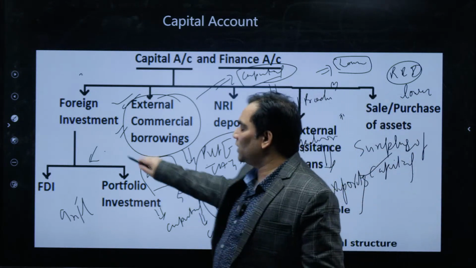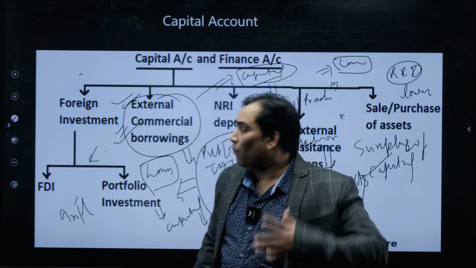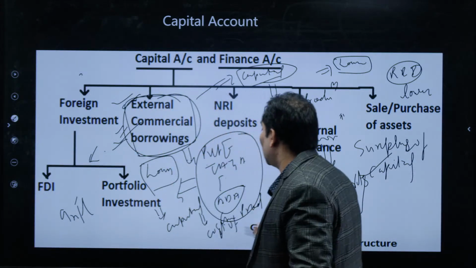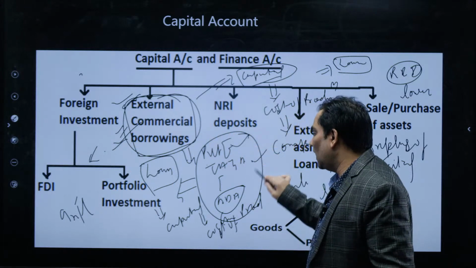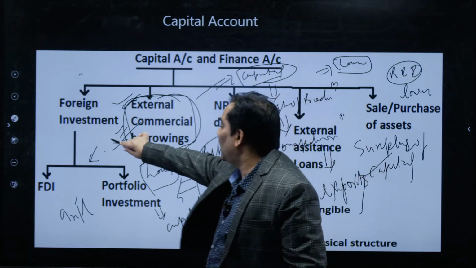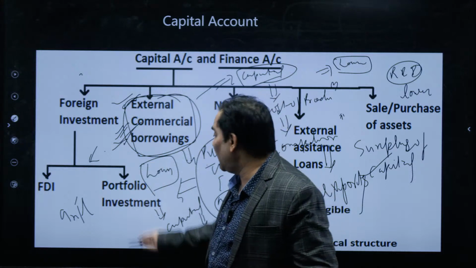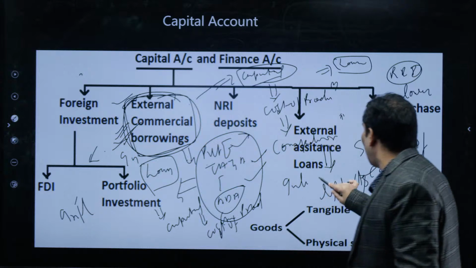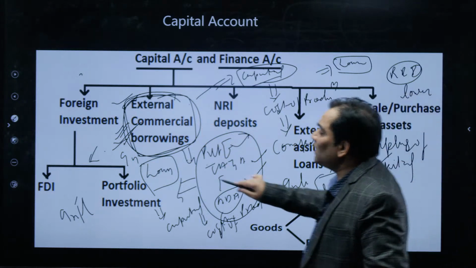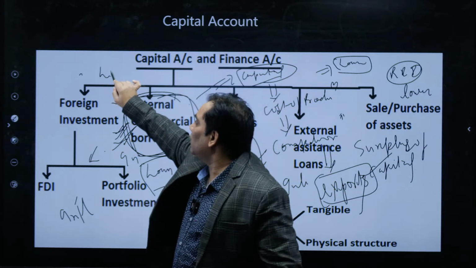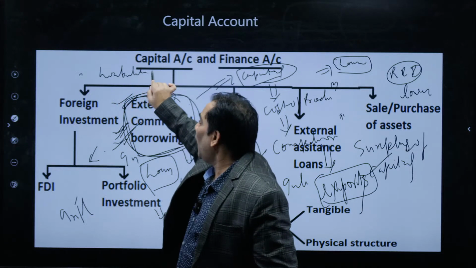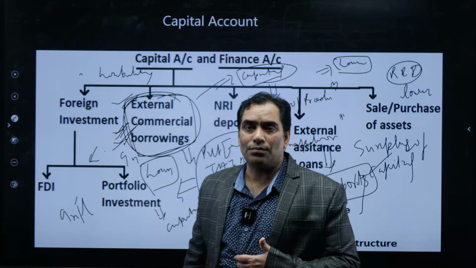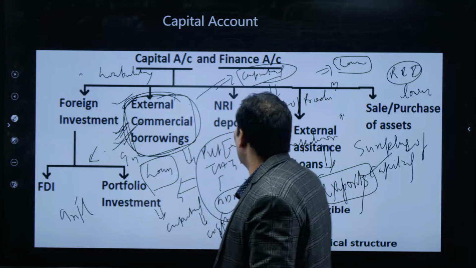So external commercial borrowing is going to be part, but when we are taking the borrowings, it is a liability: Reliance, Ambani, Adanis, they have to repay it with interest. So definitely it is a resource, it is going to increase our exports, but at the same time it is coming with liability. We have the burden of repayment. So I think it is very clear.